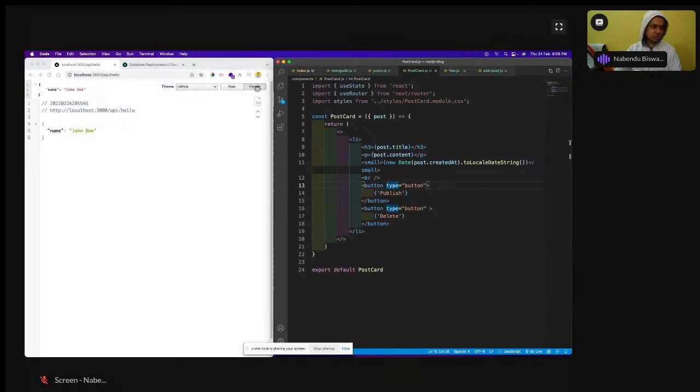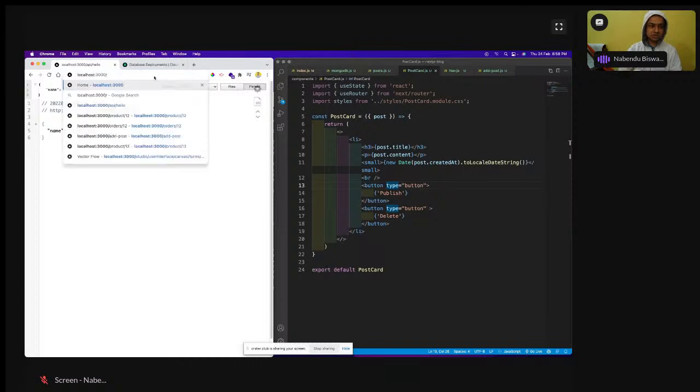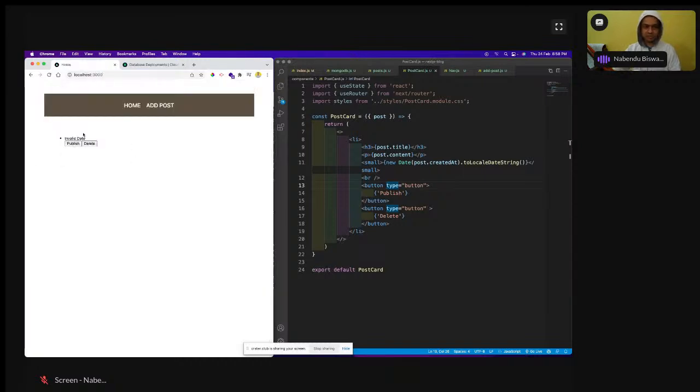Here we are going to do the delete and all these things. So postcard is showing us everything on the screen, meaning publish and delete. Postcard is something which gets loaded here, and invalidate, publish, all these things are coming from here.